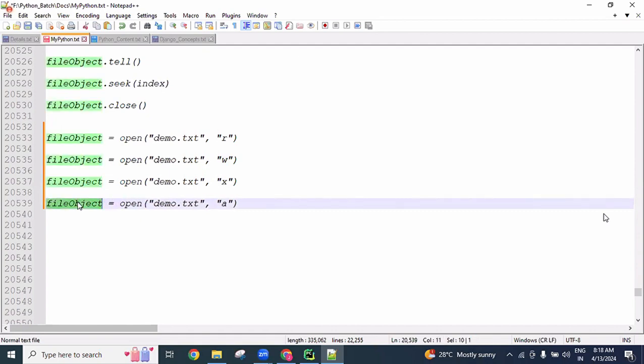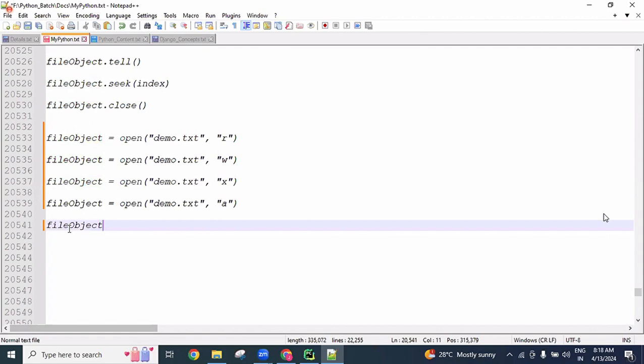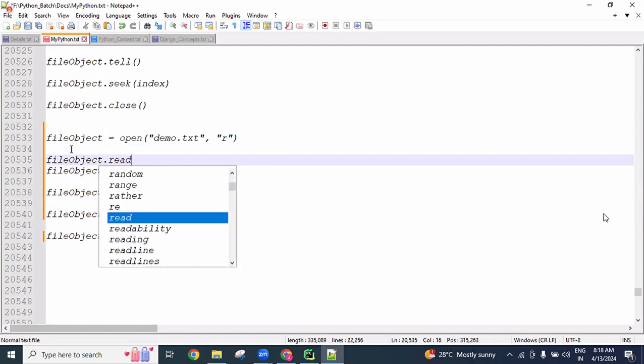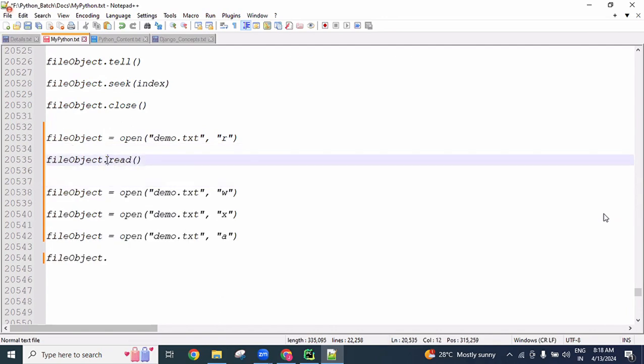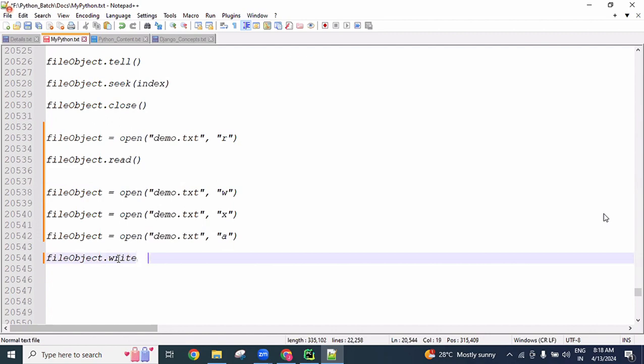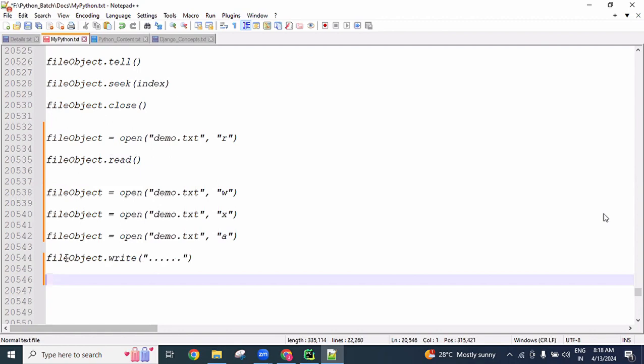Like this file object we are creating. After that, with the file object dot, if it is read mode related, then here we can use read or readlines methods. If it is write mode related, then we can use the write method. And here we give a string format, whatever content we want, we can add it.